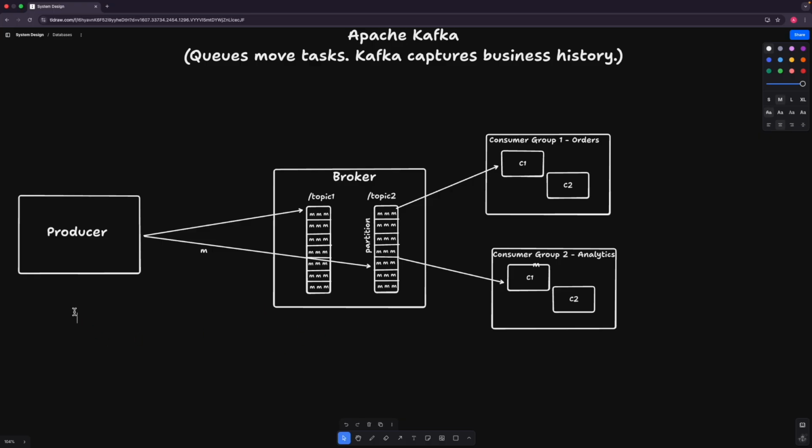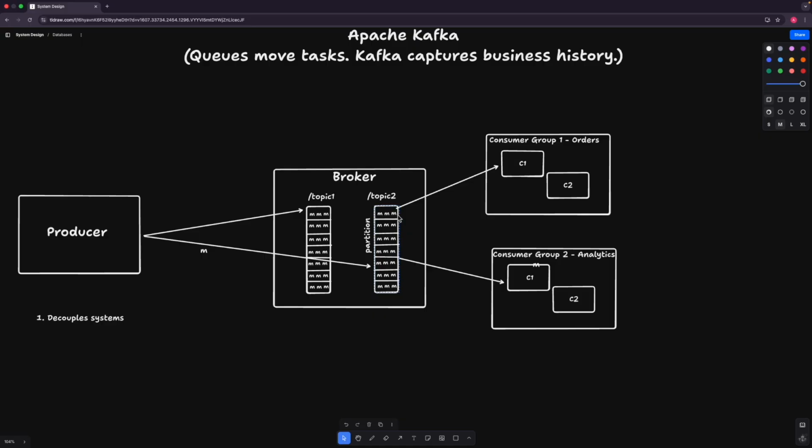The first one is, as we all know, it decouples the system. Apache Kafka makes sure that the services are loosely coupled. We can have different services or consumer groups that can independently consume the messages, as we discussed just before.